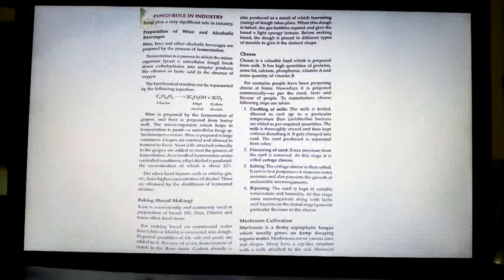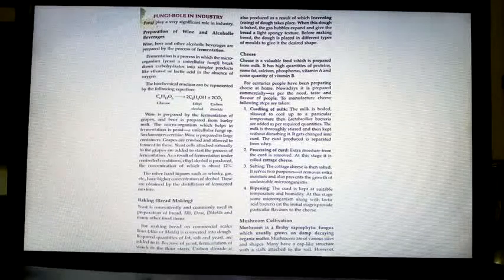Got it? So one industry you have learned is wine production. Second industry you have learned is the baking industry. Third is the dairy industry, that is cheese, isn't it? Now we are going to another industry, a cottage industry, which can be done at home only.